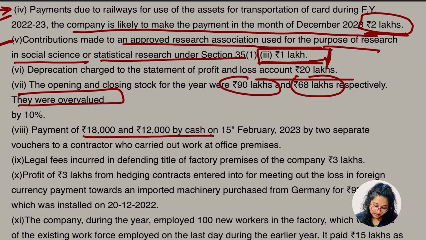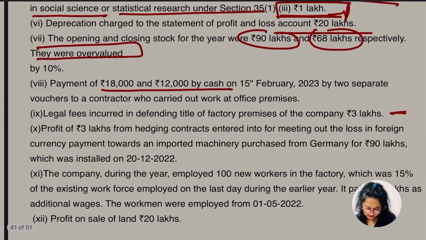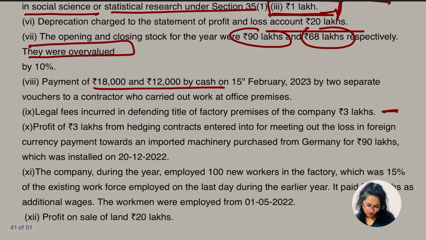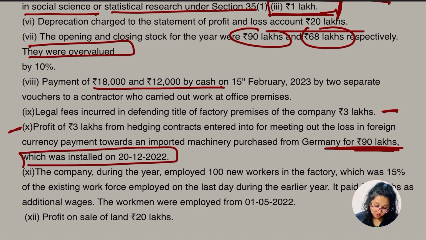Legal fees incurred in defending title of a factory premises of 3 lakhs. Okay, so is this going to be allowable as a deduction or not? This is something new now, I guess. Was this in the last question or not? Okay, but the other point is new to us. Profit of rupees 3 lakh from the hedging contract entered into for meeting the loss in the foreign currency payment towards an importing business, imported machinery purchased from Germany of 90 lakh, which was installed on 20 December 2022.